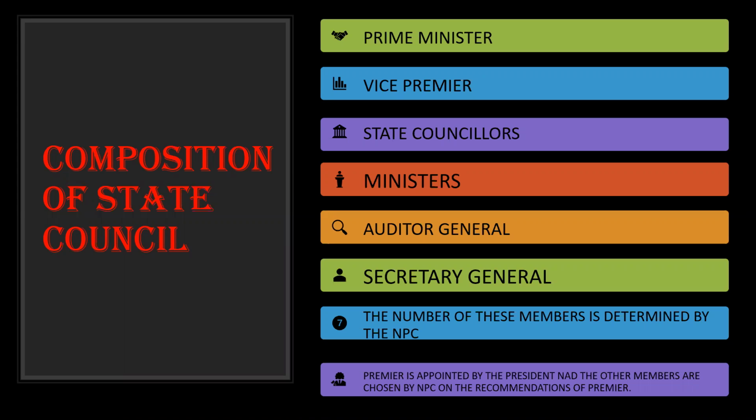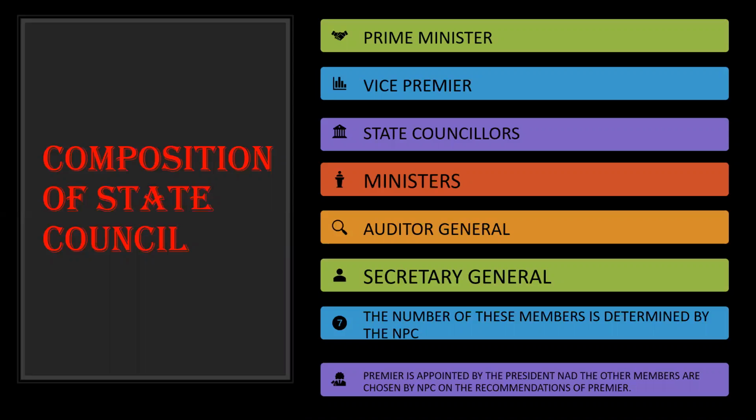Talking about the composition of the State Council, the head of the State Council is the Premier or the Prime Minister. There is a Vice Prime Minister, State Councillors, then the ministers who are in charge of the ministries and commissions. Then comes the Auditor General and Secretary General. The number of these members, except for the Prime Minister, who is obviously one, is determined by the NPC. So the number of the State Councillors and the ministers, all of them are determined by the National People's Congress.